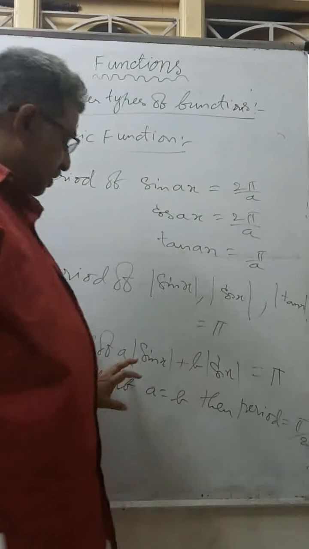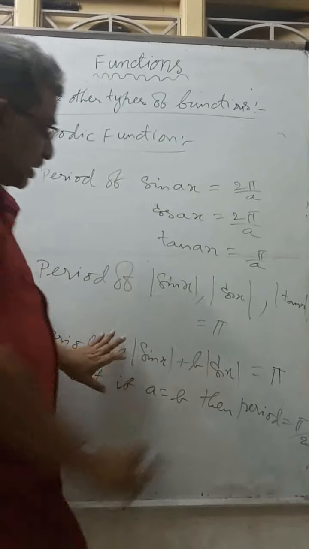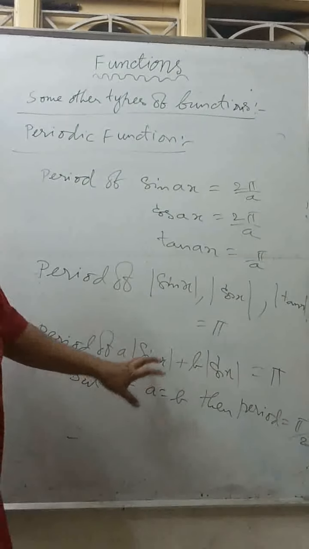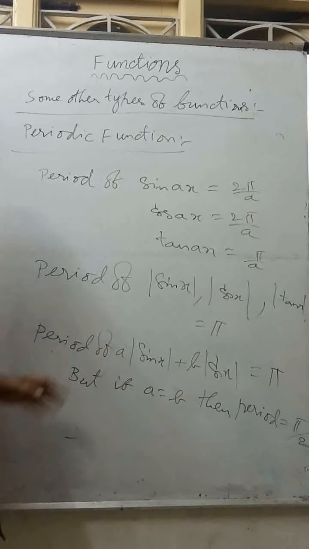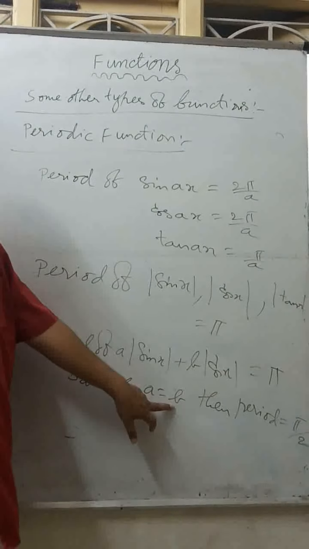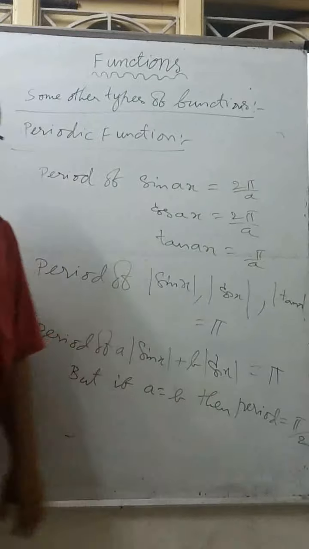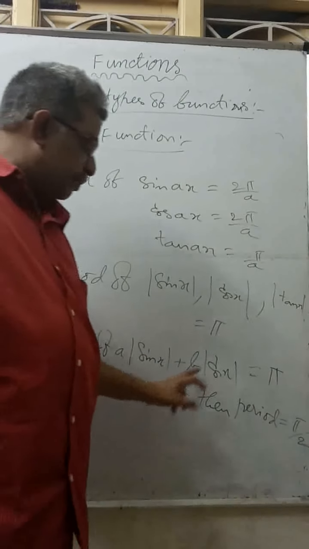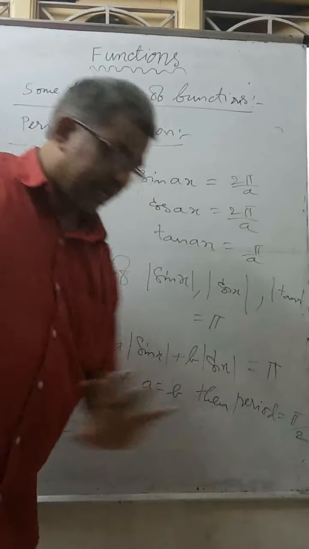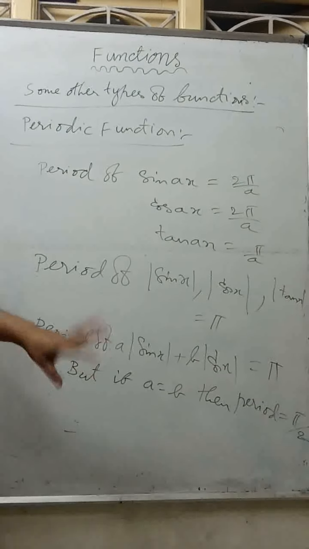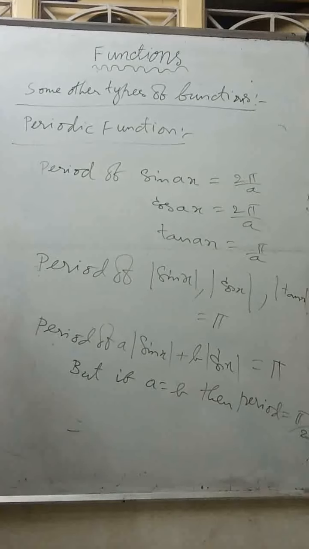So if a equal to b, this is phi, no problem. Phi cos x plus phi sin x becomes f of x. So you are going to get f of x itself if a equal to b when p is pi by 2. So the period of a sin x plus b cos x is pi. If a equal to b, it is pi by 2.